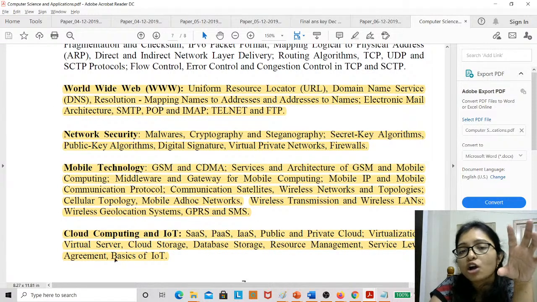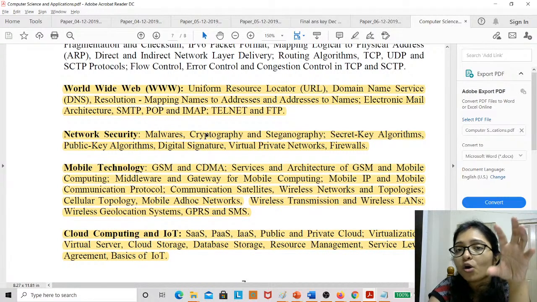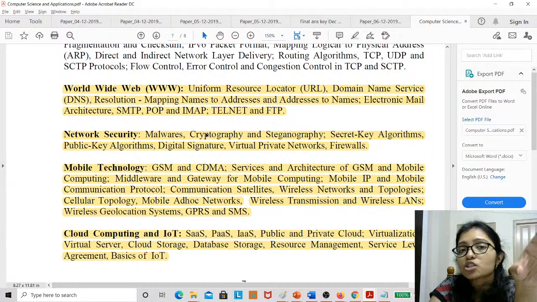From this area also questions are coming: what is the modern area, what are the modern applications, and what are the advanced topics of networking. Sometimes at least two questions come from this area, that is WWW, network security we have already done, mobile technology, and cloud computing and IoT.